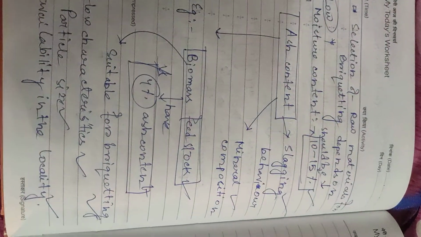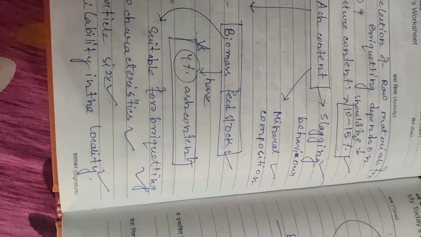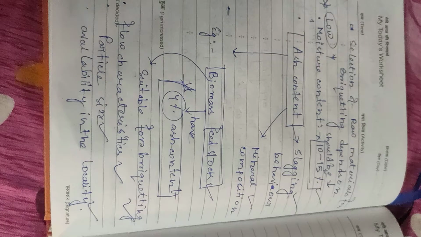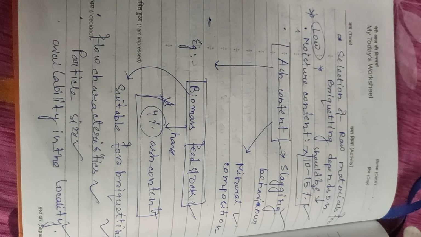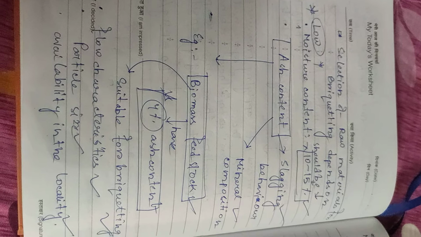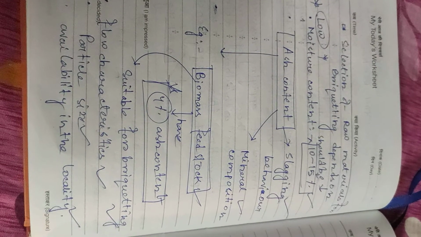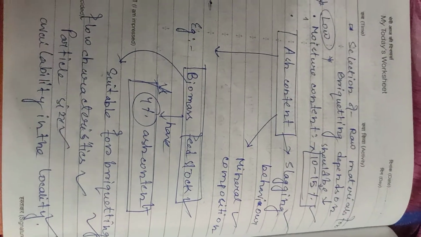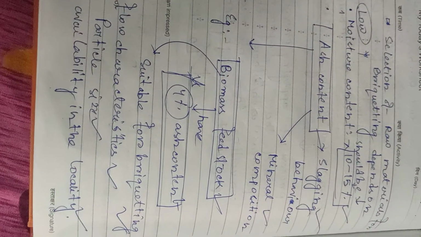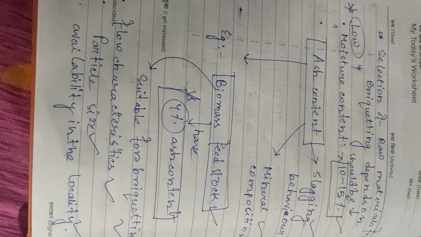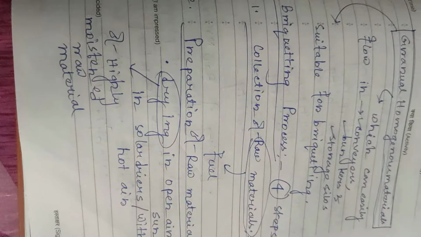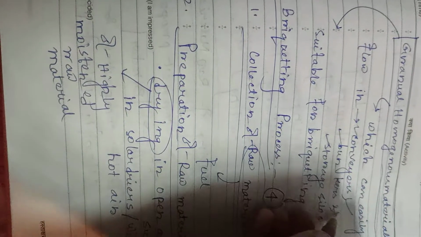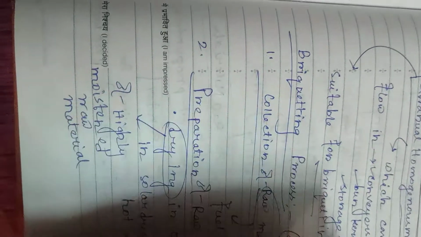So what are the factors used for the selection of raw materials for the briquetting process? First is low moisture content of the raw materials, from 10 to 15%. Ash content should have slagging behavior and mineral composition, like biomass feedstock with ash content of 4%, which is suitable for briquetting. Then flow characteristics, particle size and availability in the locality.